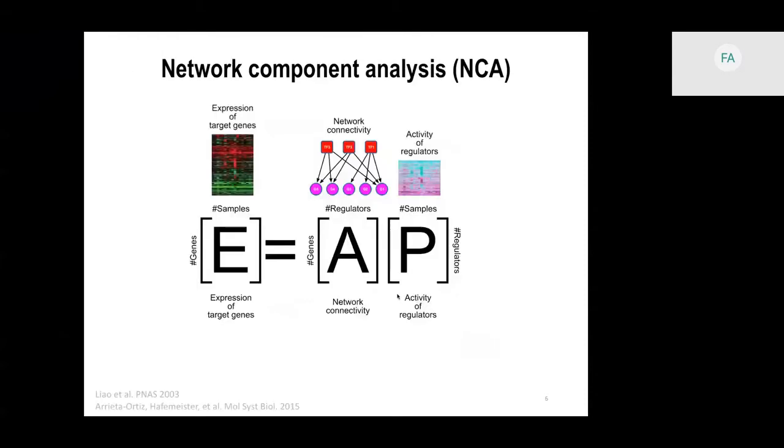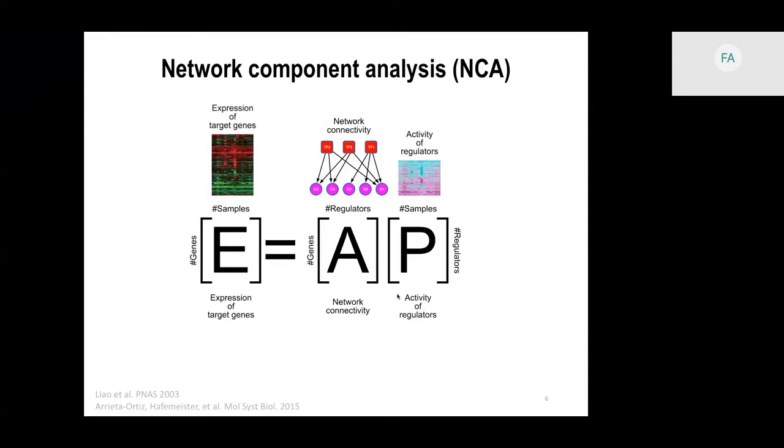One of the methods that can be used to estimate TF activity is network component analysis, or NCA. And there have been methods that have been using this method to estimate TFA and improve the performance of the inferred networks. For example, this publication by Arrieta-Ortiz and colleagues that used TFA to infer a better regulatory network for